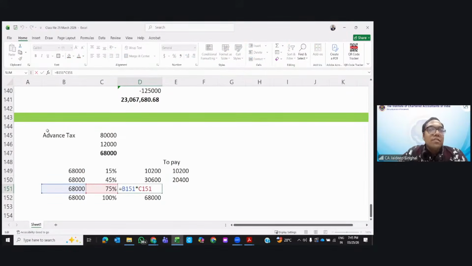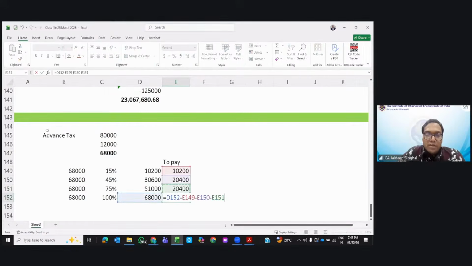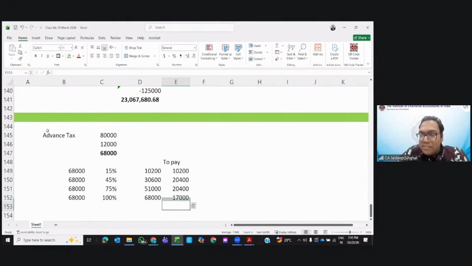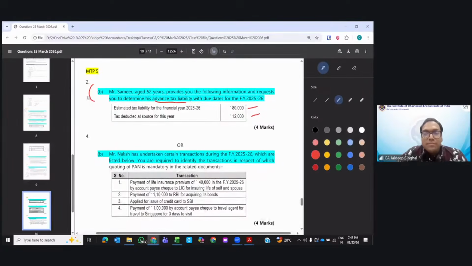Navneet, you're asking, Tanu? Yeah, that was a typo, I think. Now this minus whatever you have already paid. So this way you will pay the complete 68,000. Clear?